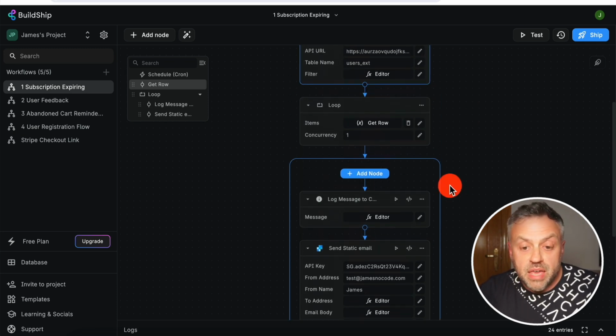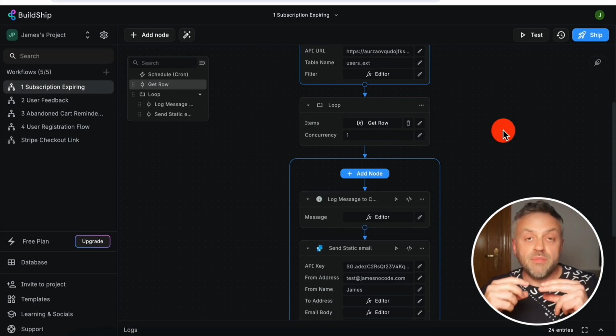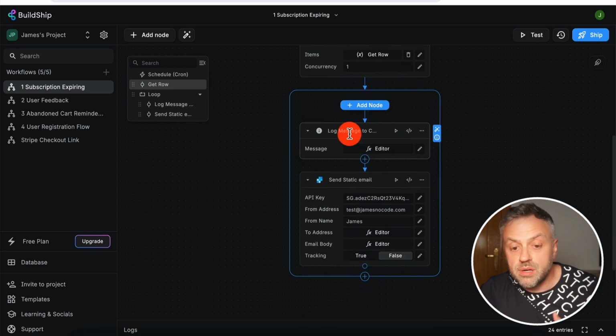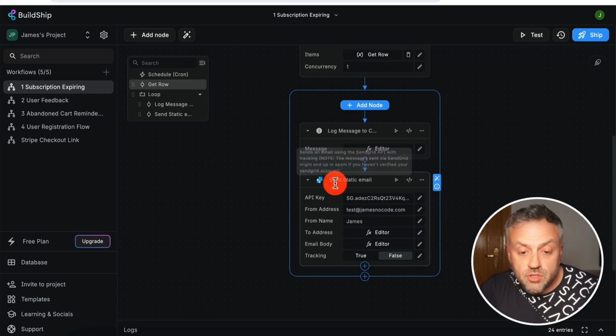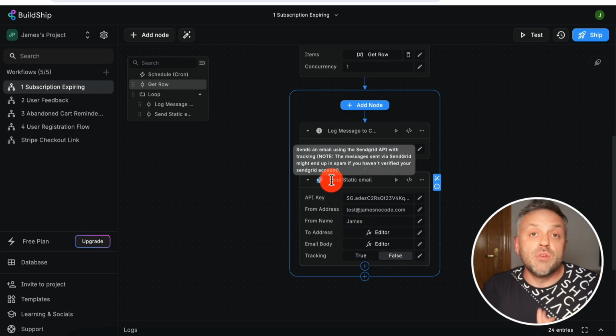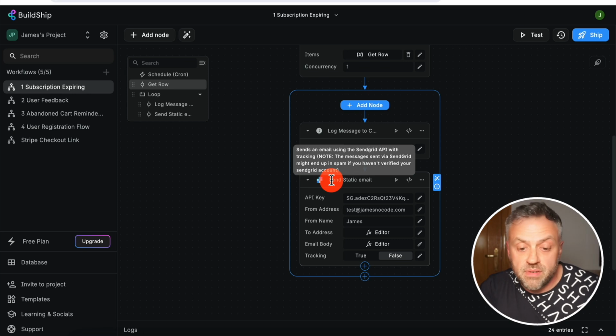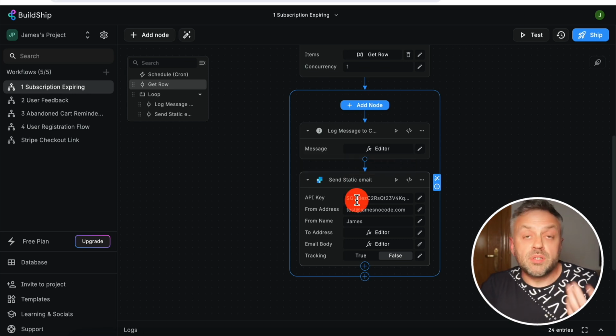And then what we're doing is looping through the users whose membership is expiring within 7 days. Here I have a loop, right? So I have this loop right here, and inside this I have the body of the loop. What I'm doing here is logging this message and then sending an email. I'm using something called SendGrid, which is a service you can use to send emails. It's a great service. They have a very generous free plan that you can get started with, and this is exactly what I'm using here.